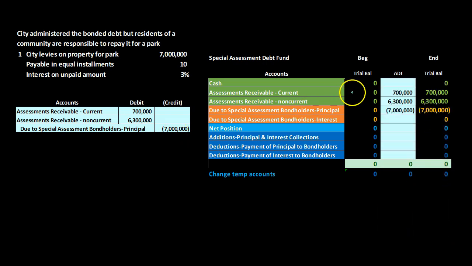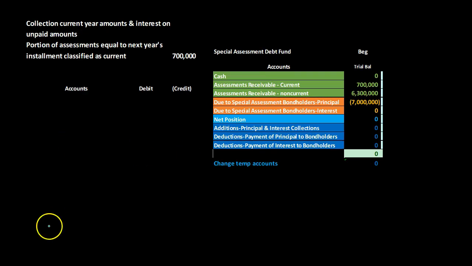Recording this transaction, we're increasing the receivables. These are the amounts that we expect to get for the assessment of the special taxes. And then, of course, we're crediting the due to special assessment bondholders, a liability account, because once we collect on this, that's where the money is ultimately going to go. You'll note that there's no transaction down here in what would be considered the temporary type of accounts. We're going to have to record some activity down there so we see some timing accounts of the activity that's happening over the time period.